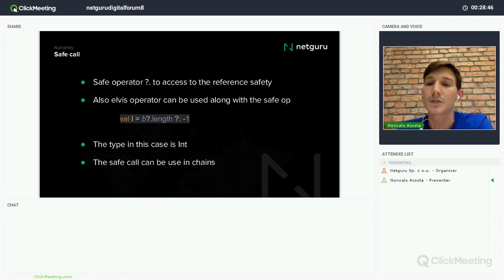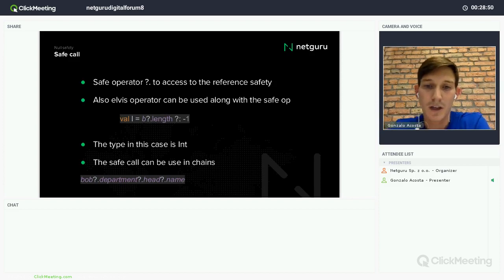Also, the safe call can be used in chains. I mean, I can use it after every reference, for example, here, and it will access the final value if all of them are not null, right?